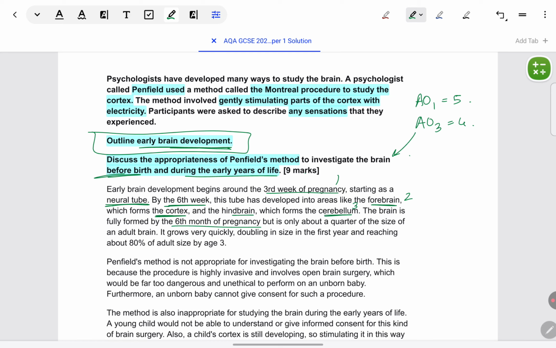Brain is fully formed at 6 months. That will count as yet another point. The size is given, actually that can be taken as a fifth point. It grows very quickly, about 80% by age 3, that will count as a 6th point. So in fact the student has given more than the required 5 points for AO1. Okay, this is very factual. You just have to memorize and present AO1 for brain development type of answers.